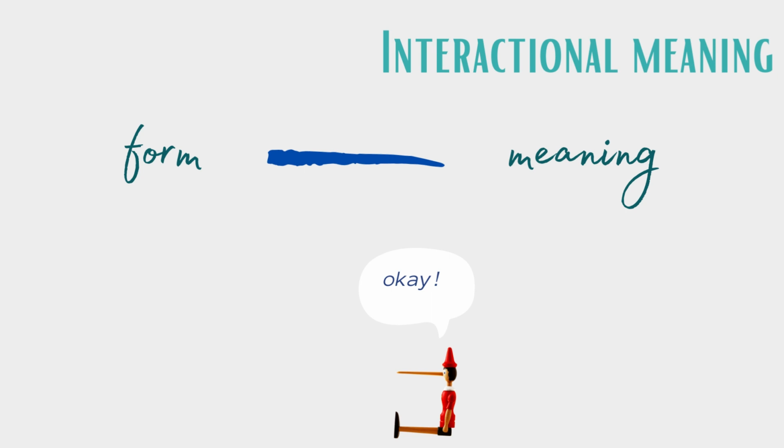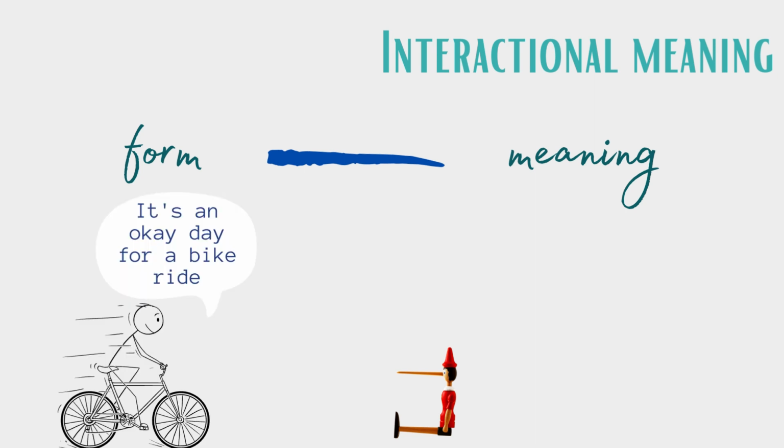Same with interactional meaning, the kind of meaning that is used to regulate interaction, like the word okay, which can indicate agreement in interaction. Though okay itself can also mean appropriate, like when this biker says, it's an okay day for a bike ride. He means the day is just appropriate, neither great nor lousy, just okay.